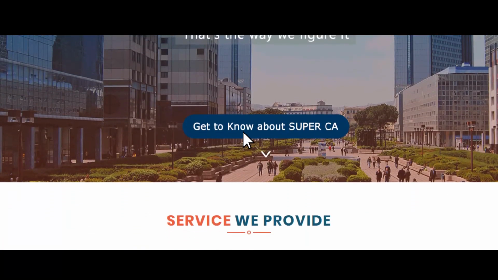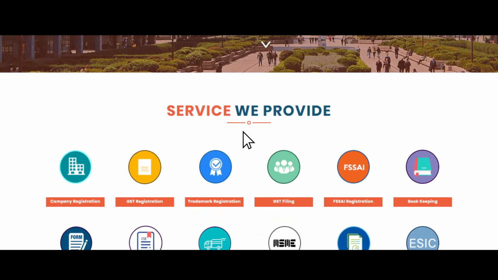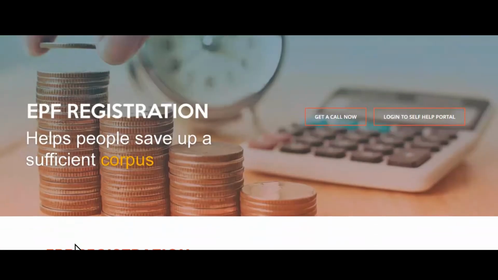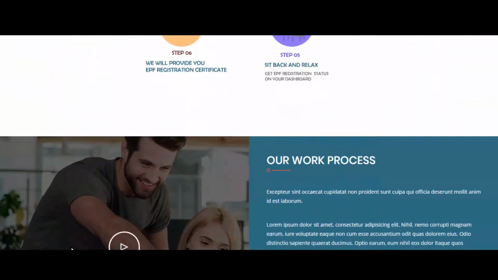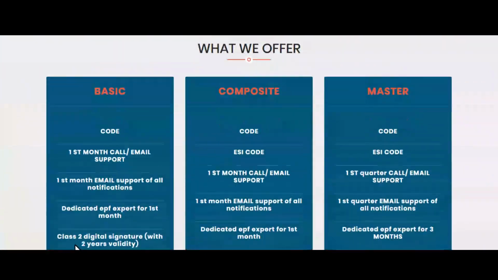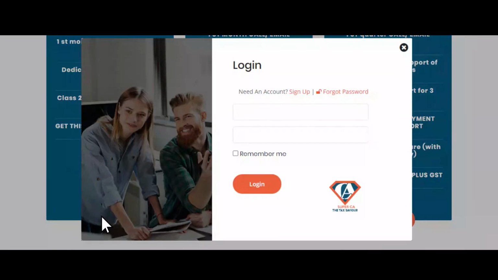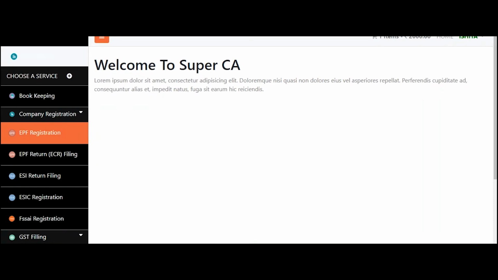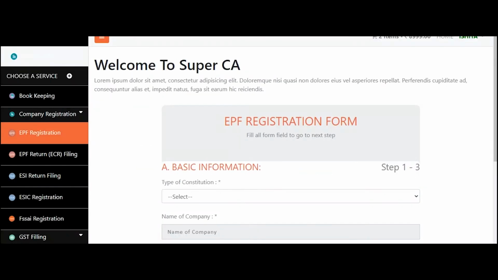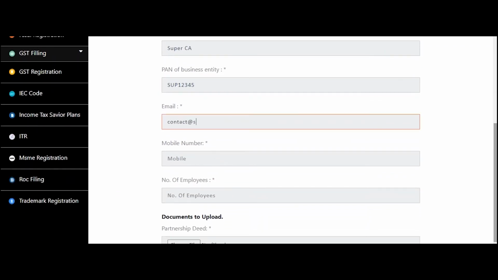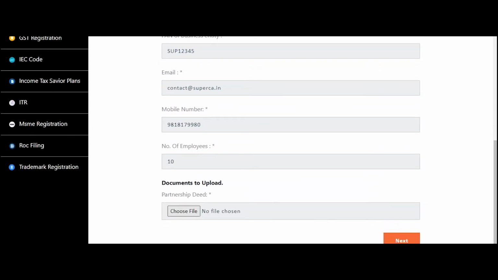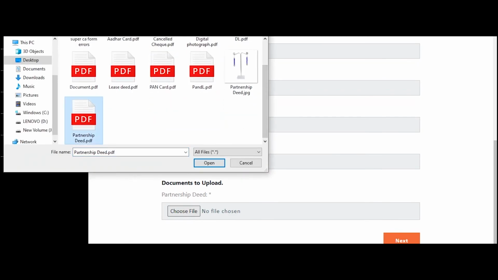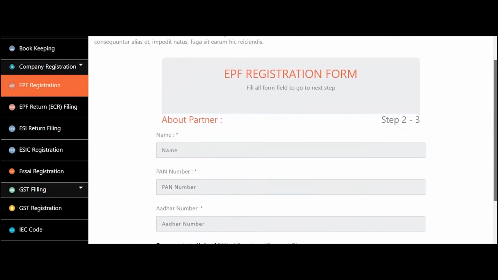At Super CA, we provide you convenient platform to register for EPF registration by doing the following steps. Choose the plan, log into our self-help portal, click on Continue, fill in the basic detail of the constitutions and upload partnership deed in case of partnership firm and article of incorporation in case of private limited company.